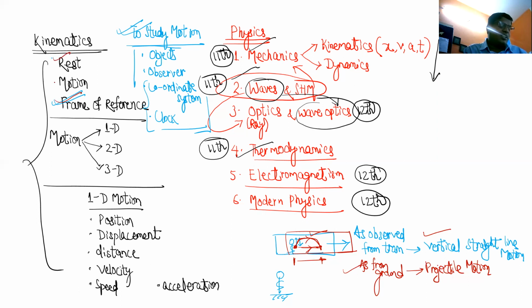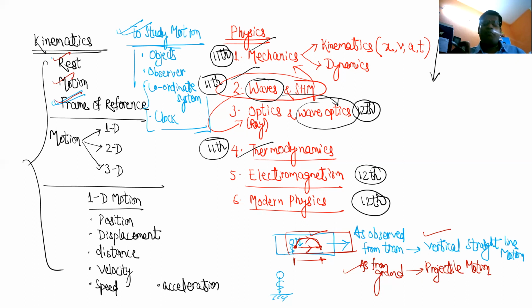Now what is rest and what is motion? So rest means, let's say the position of a body does not change with time, then you tell the body is at rest. It's just lying at one place, its coordinate is fixed. At 6:30 morning, the coordinate was x comma y comma z, 2 comma 3 comma 5. After 2 hours you came, still the coordinate is that much only, 2 comma 3 comma 5. Its coordinate is just not changing with time, then you tell that the body is at rest. Simple.